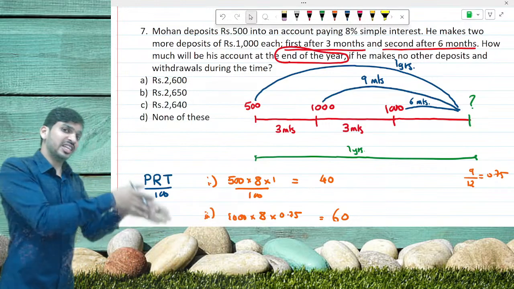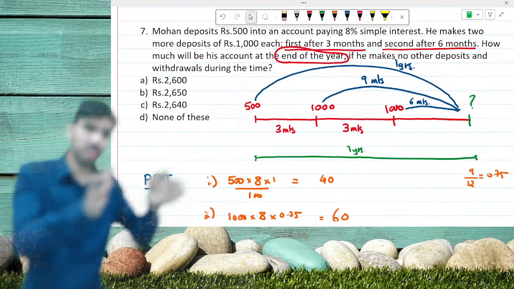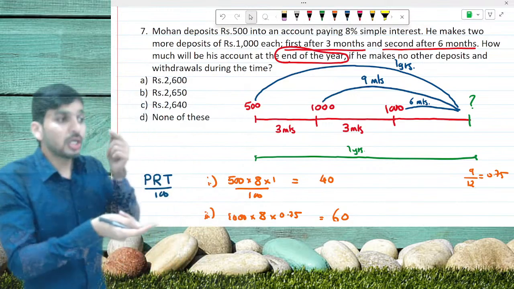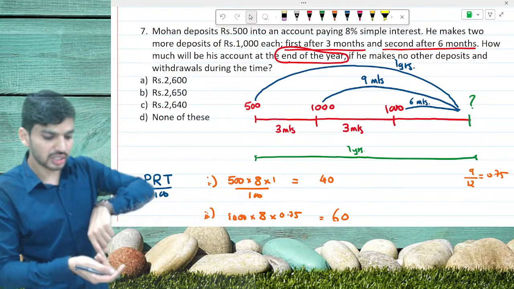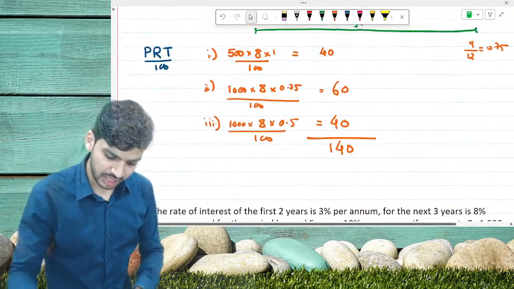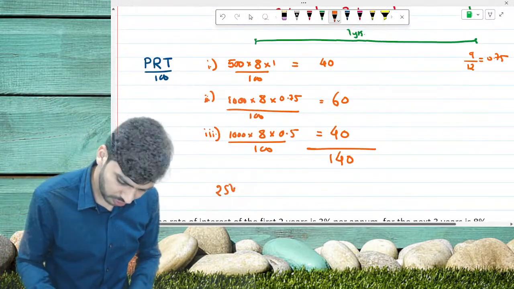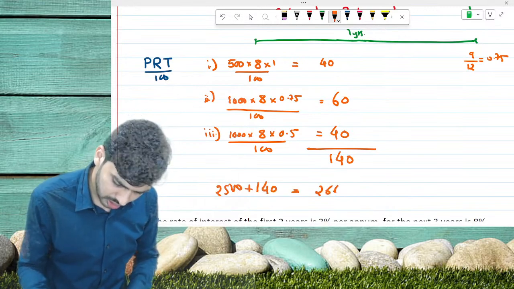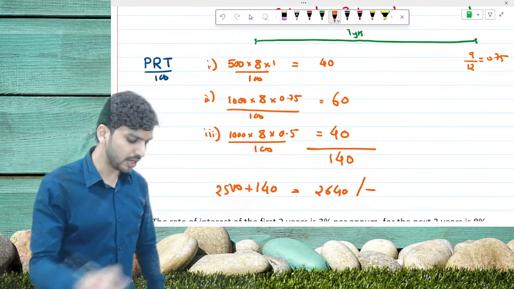The invested amount is 500 plus 1000 plus 1000, that is 2500. 2500 plus 140 interest, let me write down, 2500 plus 140 is 2640. This is the final answer.